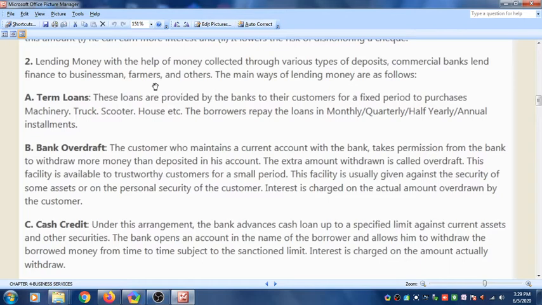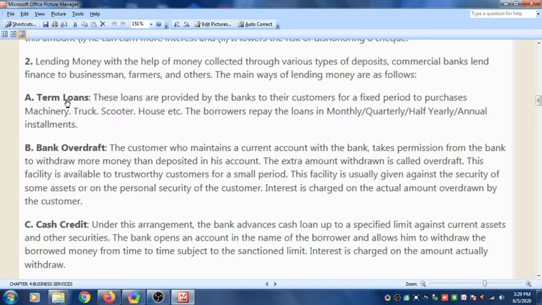That is, if your father wants a loan from the bank, then how many types of loan can he get from the bank? The first is term loan. These loans are provided by the banks to their customers for a fixed period to purchase machinery.